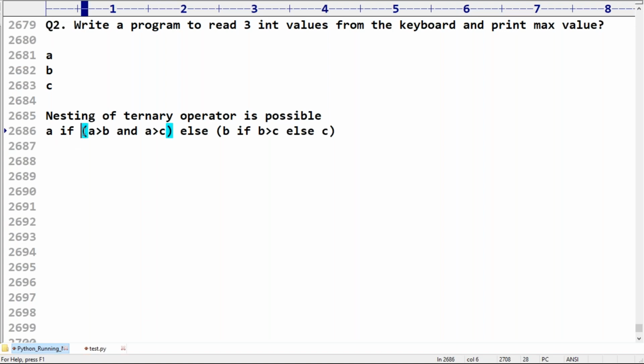Now, if this condition is satisfied, A is the value because A is greater than B and A is greater than C. Else, sir? Else means A is not the max value. Then which is the max value? Either B or C. So else means B or C. If B is greater than C, B is the max value. If B greater than C fails, then C is the max value. Are you feeling comfortable?